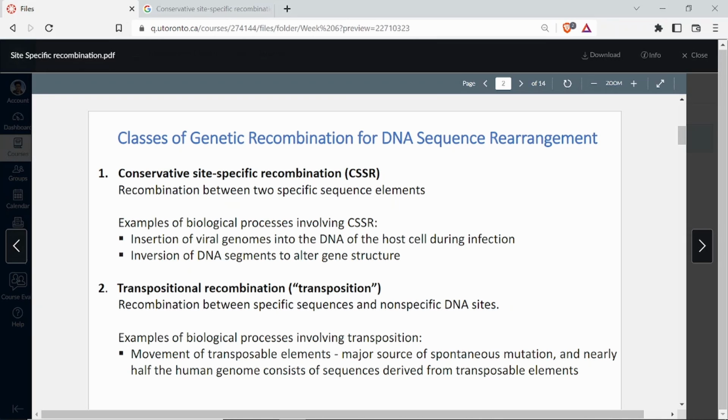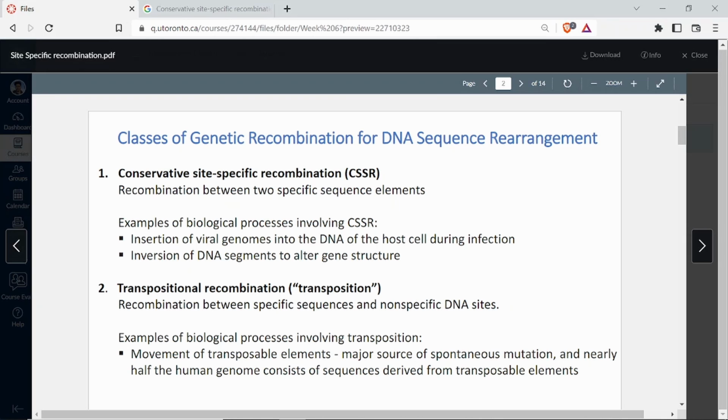Transposition is also a kind of recombination, and it happens between specific sequences and non-specific sequences. So, like in homologous recombination, the site-specific recombination is also between specific sequences, which means both the regions are specific. You know where it is going to happen. If you look at the genome, you can tell that this is the region where it is going to happen. In case of transposition, you cannot say anything. One region is specific, the other you do not know.